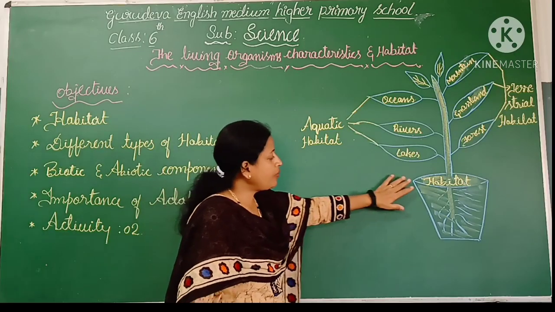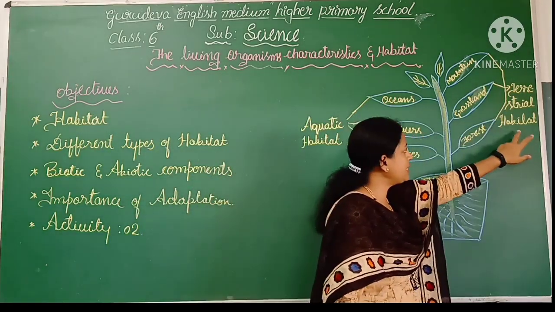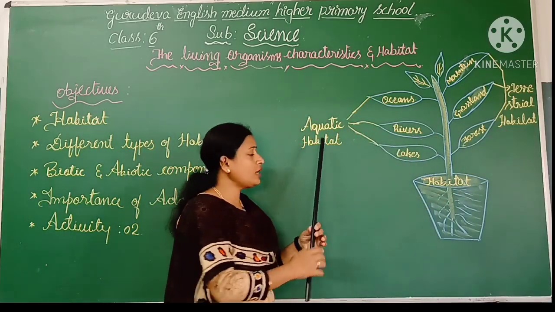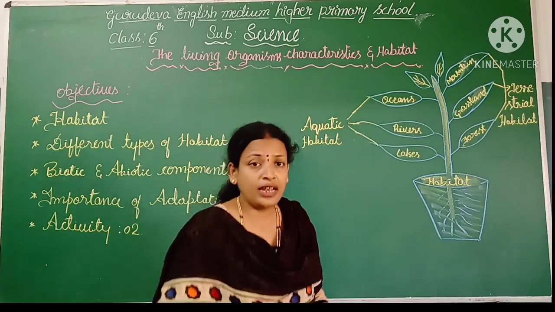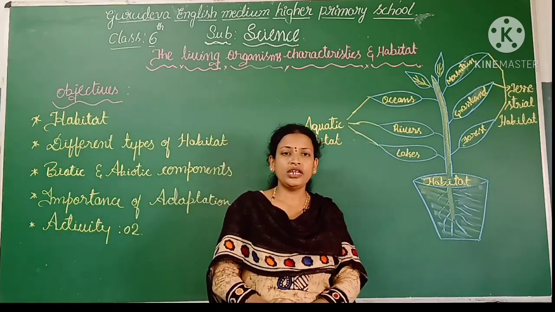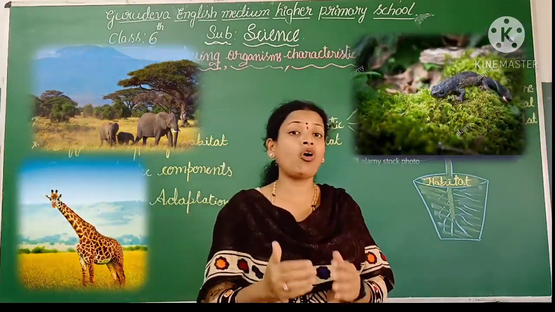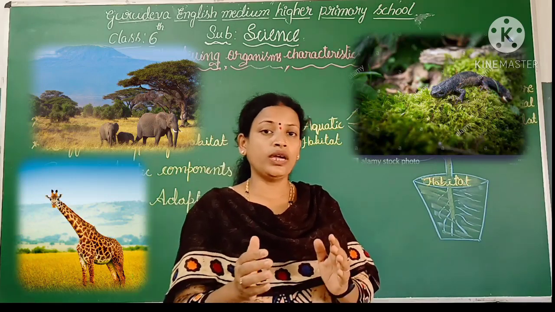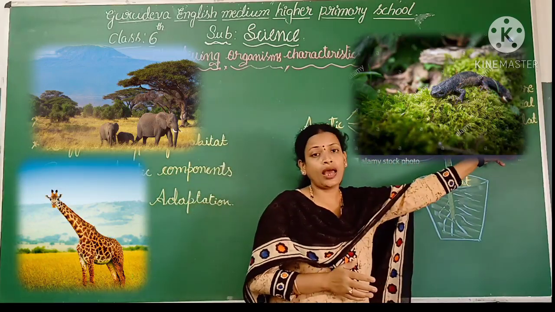Now the meaning of the habitat we learnt already. Now we have to know the meaning of terrestrial as well as the meaning of aquatic habitat. Terrestrial means plants and animals living on the land. That we call a terrestrial habitat.